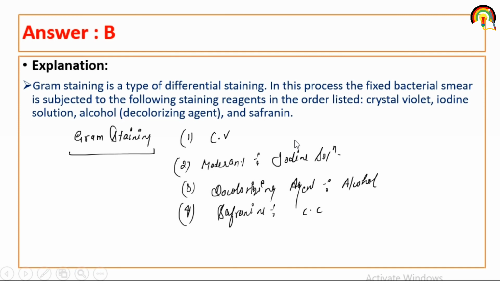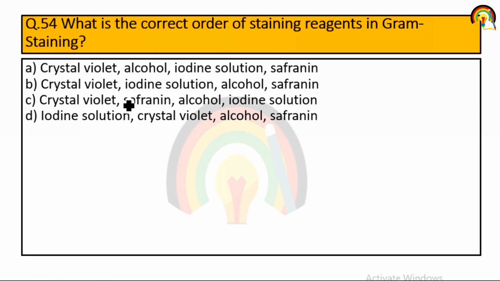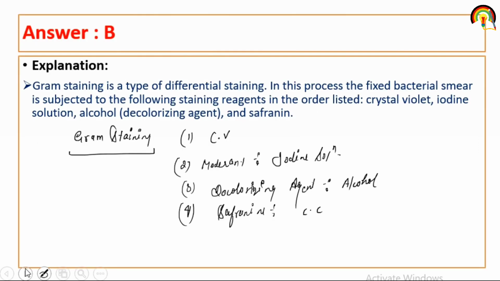So in gram staining, this is the order: crystal violet, then iodine solution, then alcohol, and then safranin. So it's the second one.